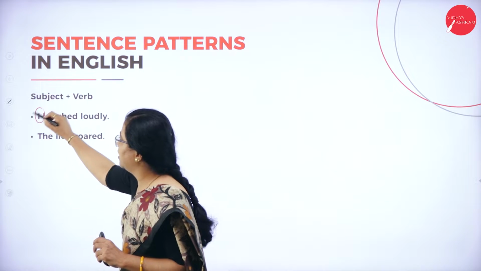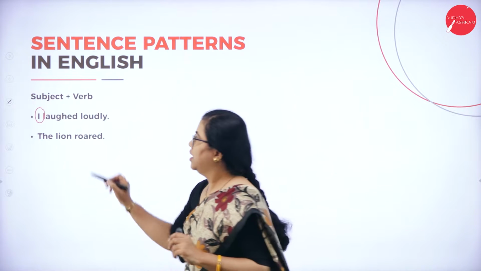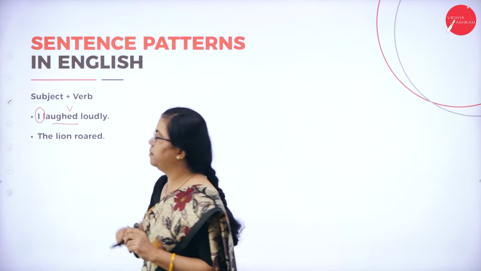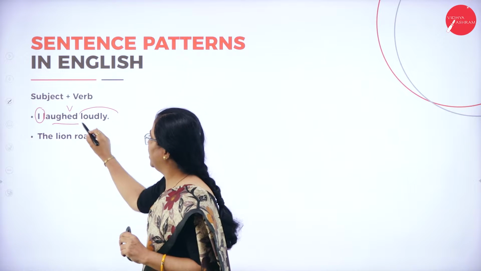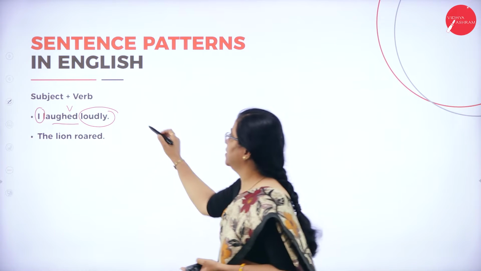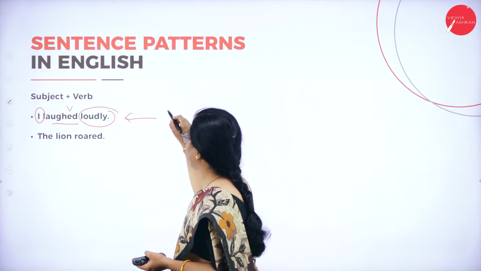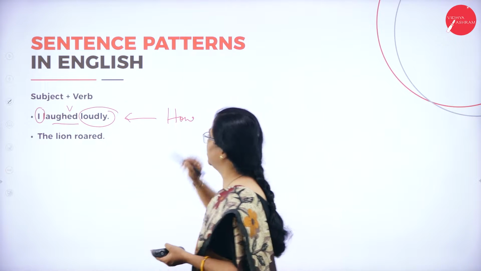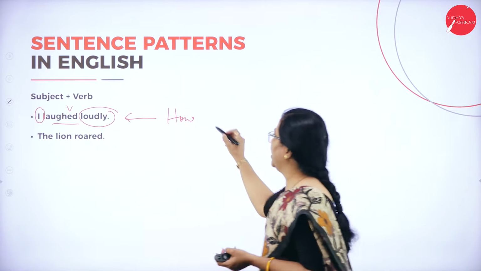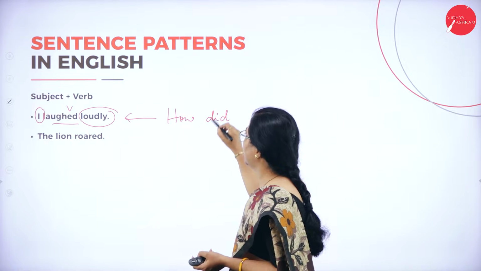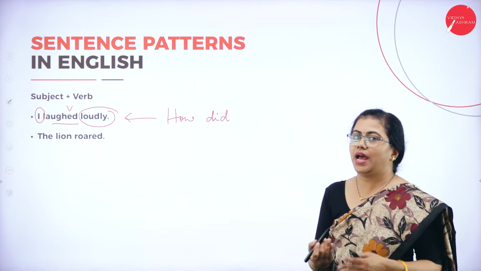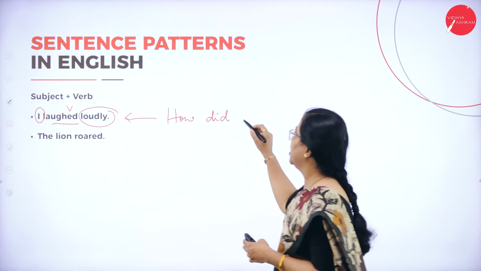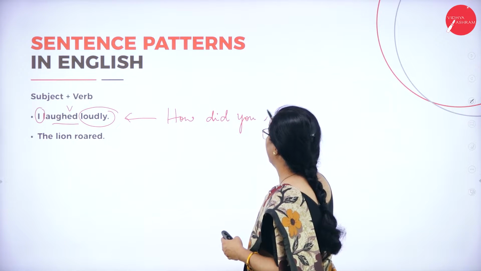Who is doing the action? I. Laughed is the verb. Then loudly. By this word loudly, you can see that you're asking how did the action happen? How did you laugh? So you are asking the way in which the action has happened.